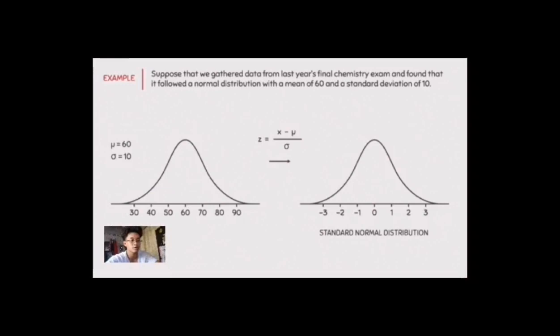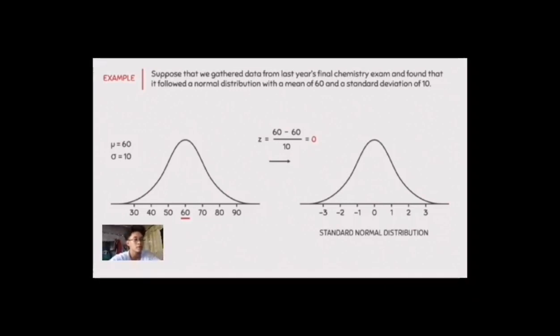To convert this distribution to the standard normal distribution, we will use this formula. The value of the mean is equal to 60, and the value of sigma is equal to 10.